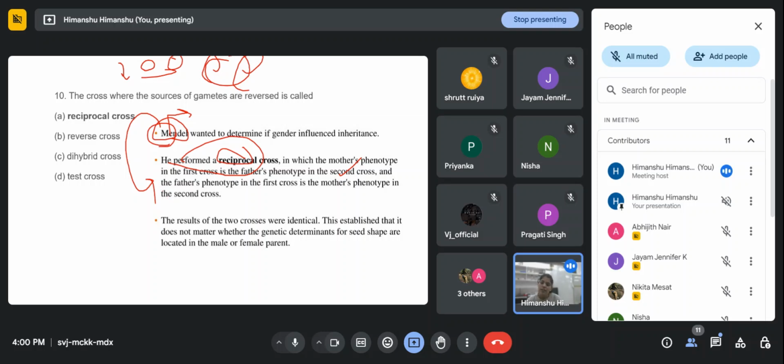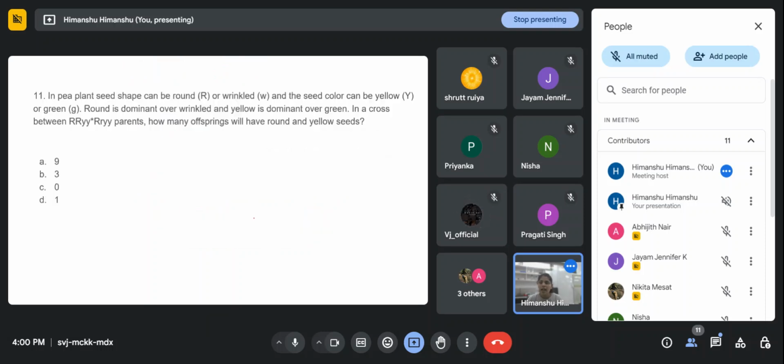When he did this, he found that the results of the two crosses were identical. So he established that it doesn't matter whether the genetic determinants for seed shape are located in the male or female parent. After the result analysis, he concluded that it doesn't matter what the sex of the parent is, or where the genetic determinant comes from, male or female. Those crosses he named reciprocal crosses, right? Anyone have any doubt? No, ma'am. Okay.